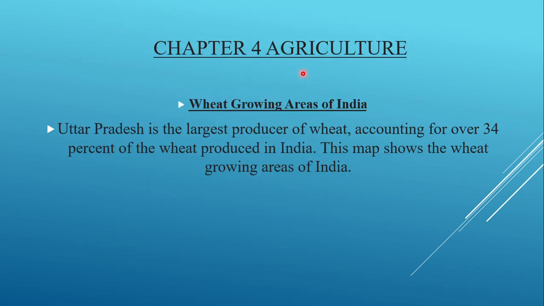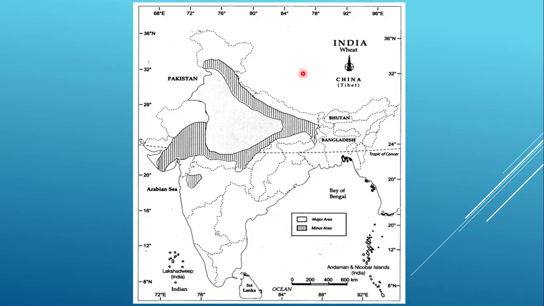Then we are moving towards chapter 4 of the NCERT book, Agriculture. In this particular chapter, we are going to see wheat growing areas of India. Uttar Pradesh is the largest producer of wheat, accounting for nearly 34% of the wheat produced in India. The map shows wheat growing areas of India. You see the major area of wheat grown is this one.